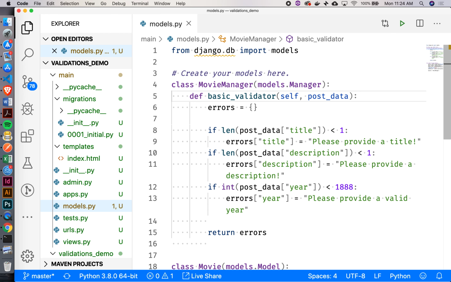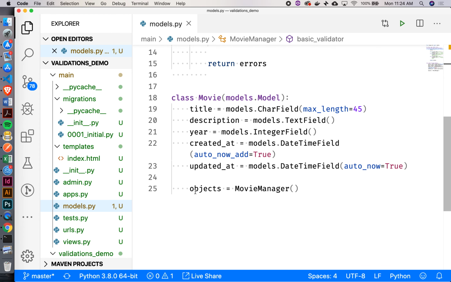Would you please explain one more time the objects inside the movie class? Yeah, so this has actually been available to us all along. We've been using it when we say something like movie.objects.create. Only this time we're actually overwriting it with this instance that we just created.